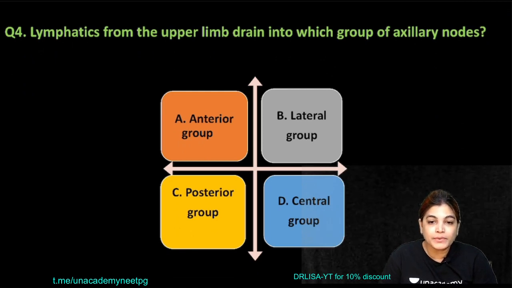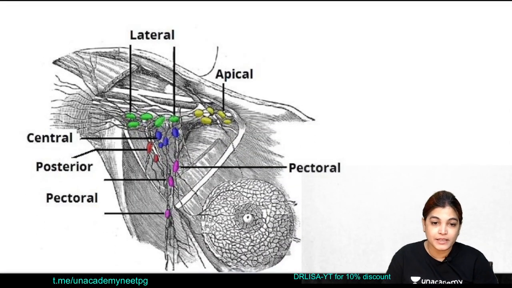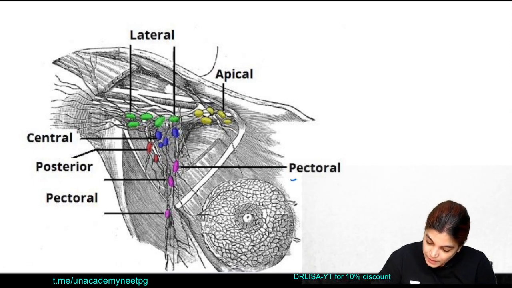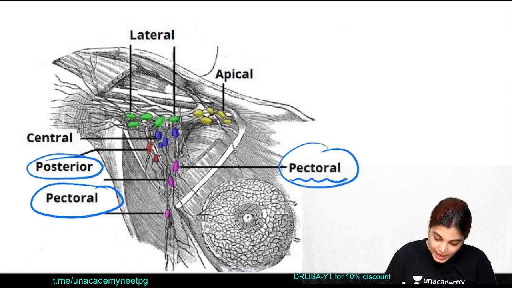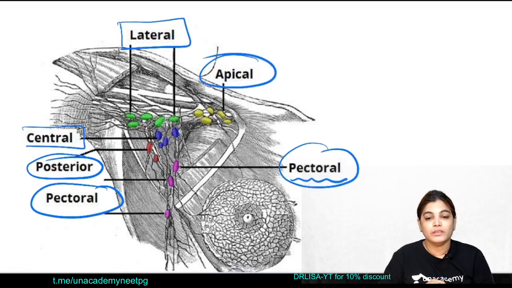Lymphatics from the upper limb drain into which group of axillary lymph nodes? Four groups are mentioned in the options, and we have to see which group drains the upper limb. So let's see the names of the axillary groups of lymph nodes. The axillary lymph nodes are categorized into five types: the pectoral, also called anterior; the posterior, also called subscapular; and the central, lateral and apical. These are the five important groups of axillary lymph nodes.